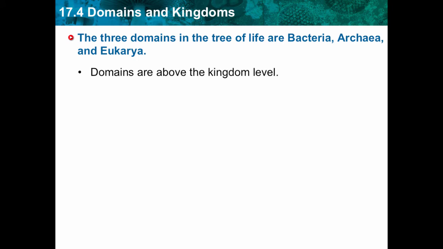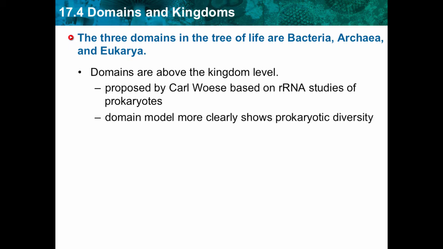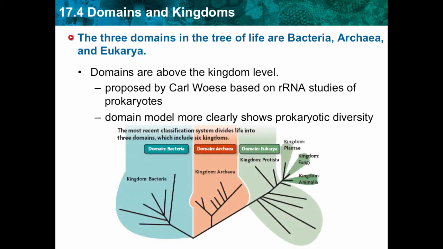So the three domains for the tree of life are bacteria, archaea, and Eukarya. Domains are above the kingdom level, so they are the biggest branch. They were proposed by Carl Woese, who based his studies on RNA from prokaryotic cells. Domain models are more clearly shown to help with prokaryotic diversity. Now, we know that prokaryotes are the largest of all the groups with their simple structure, but this helped us to clarify it a little more.